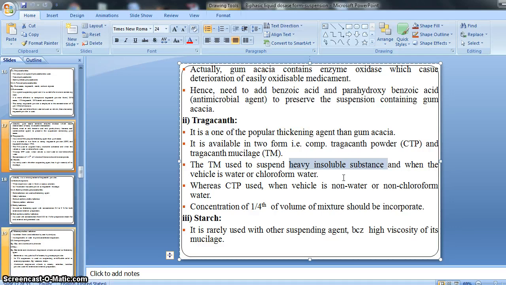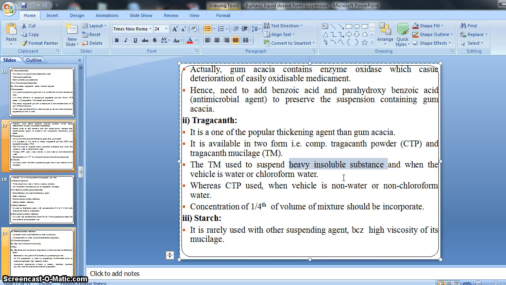There is a table that shows the various degrees of solubility: very soluble, soluble, sparingly soluble, slightly soluble, practically insoluble, then insoluble. This is the solubility chart.